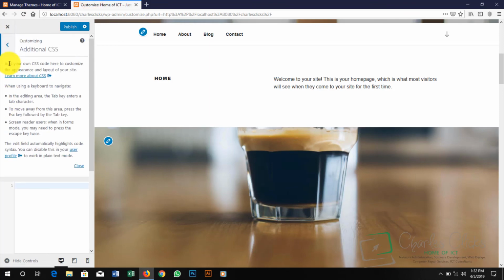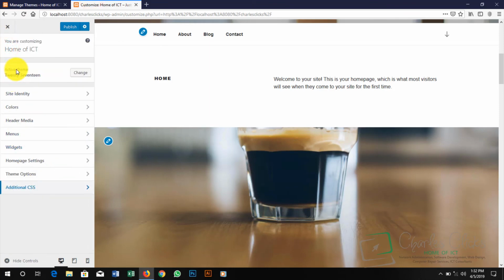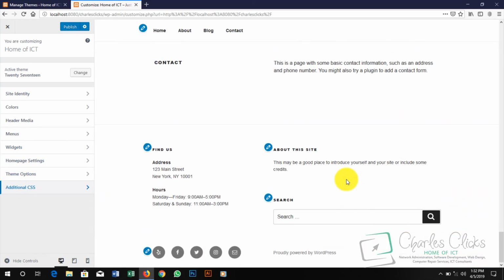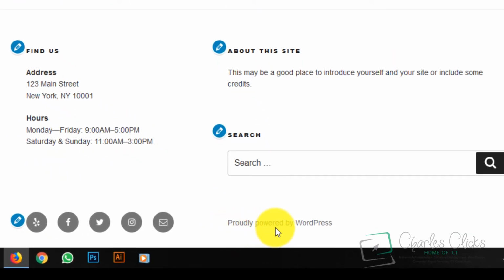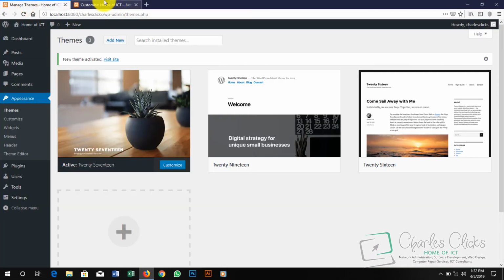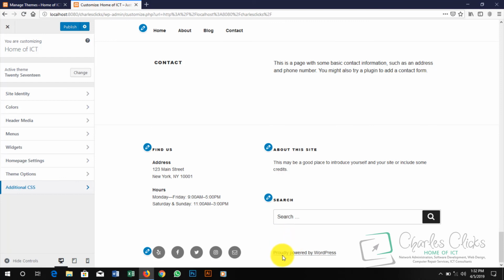You can also customize or edit a footer credit if you're using a pro version theme, probably "powered by WordPress." Check out my next video where I will teach you how to edit a footer credit. This is going to be in my next video.